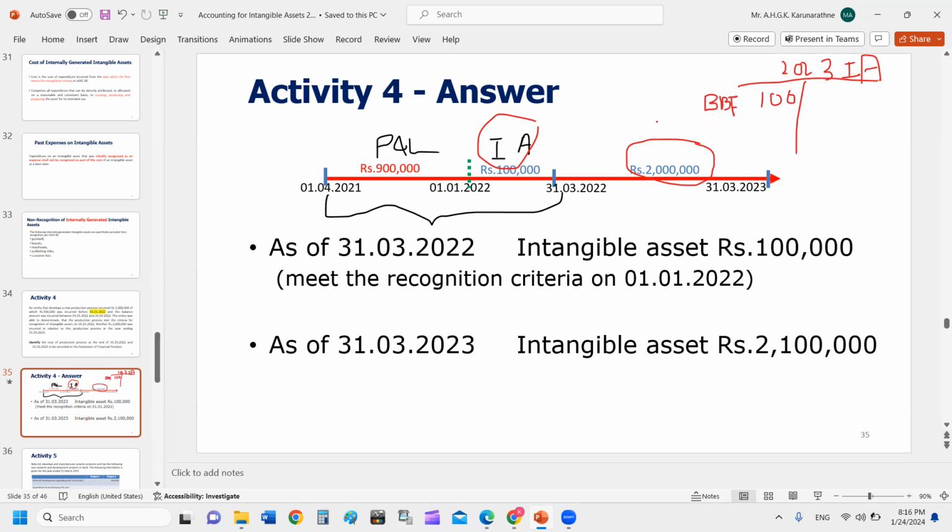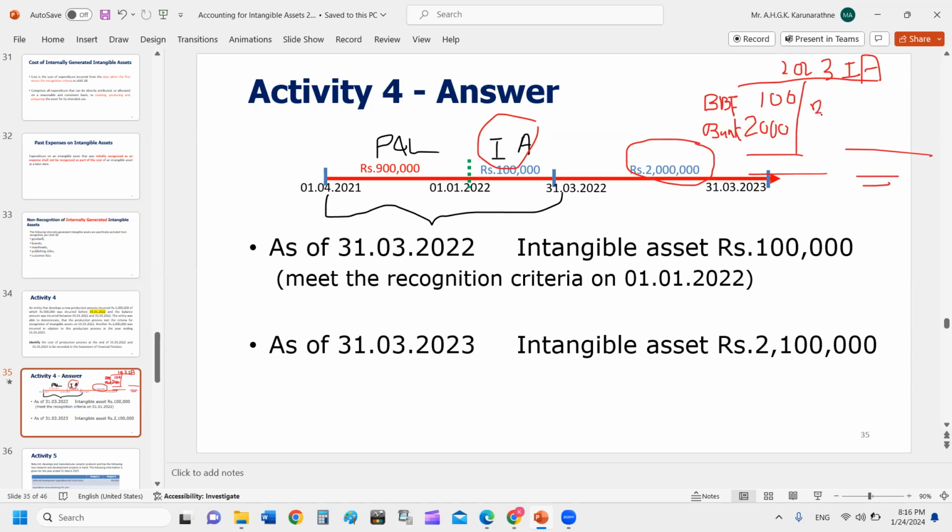During the period, මේකට double entry bank credit, intangible asset debit 2 million. Cash or bank. End of the period, you can balance the intangible asset account.